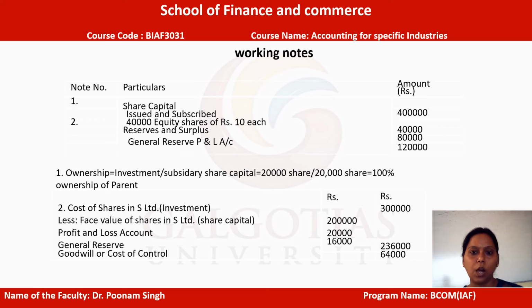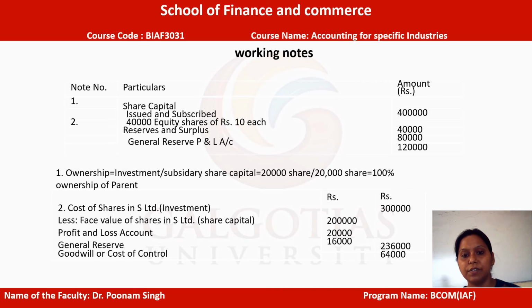Now look at how we are going to prepare the working notes for this particular question. Firstly, we will prepare the working note about the ownership. With the ownership, the investment amount is already given in the balance sheet, and the share capital of the subsidiary is also given. So as per the formula for calculating the ownership of the parent, it will be investment by subsidiary share capital. So 20,000 shares by 20,000 shares, it will make 100%.